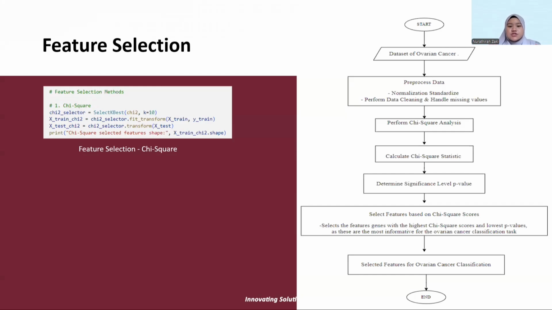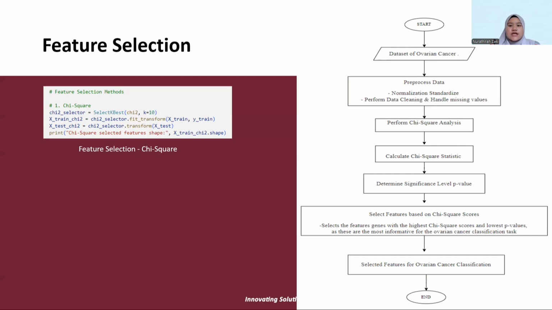The next is feature selection. I have done it until the chi-square part. The chi-square part uses SelectKBest and fit transform on the training data, and this is the flowchart of the chi-square flow.